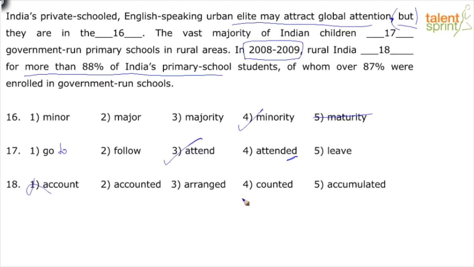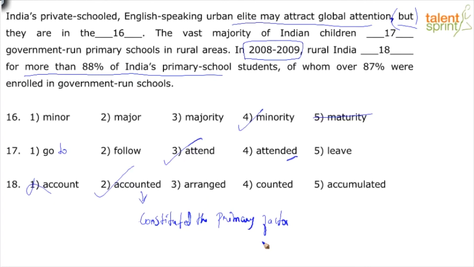Arranged, unrelated word, counted, unrelated word, accumulated, unrelated word, right? All of these are illogical in the context. So the only correct option here is accounted for, meaning constituted, right? That's another synonym. If I have to substitute this blank with my own word, I will say in 2008 to 2009, rural India constituted the primary factor.